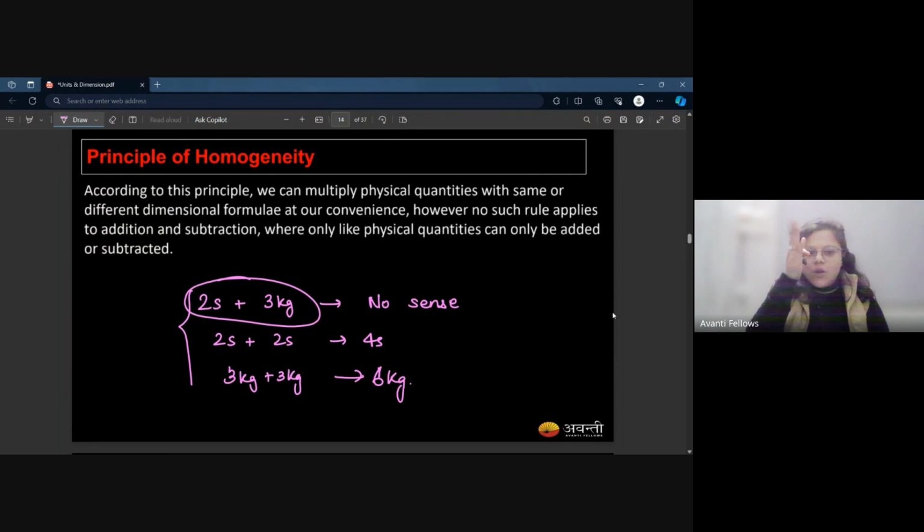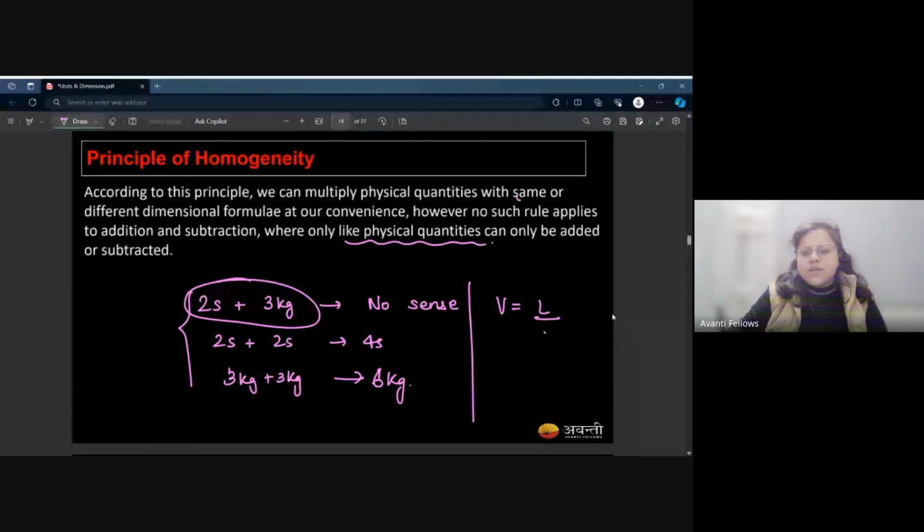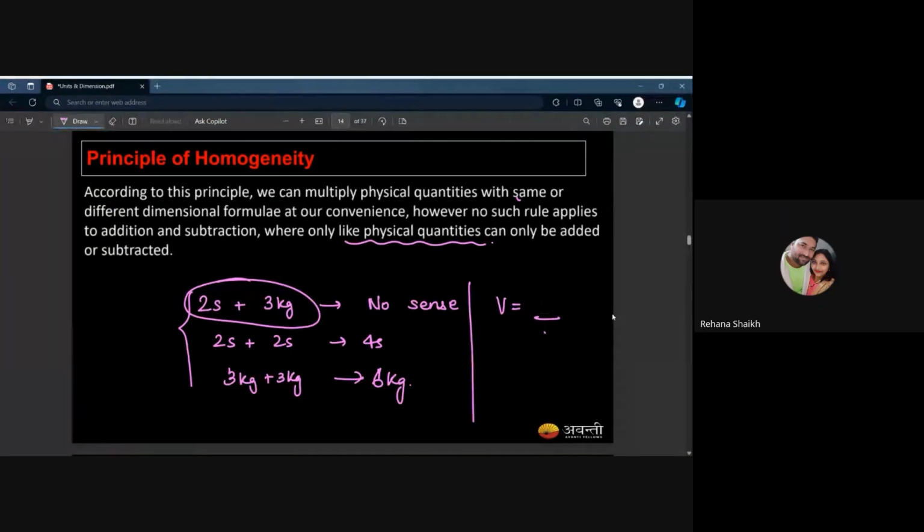If I said 3 kilometers plus 2 seconds, what is it? That's what the principle of homogeneity is. You can add or subtract only like physical quantities. But when it comes to multiplication or division, that can be done with similar or different dimensions. As you just read, velocity is displacement by time.